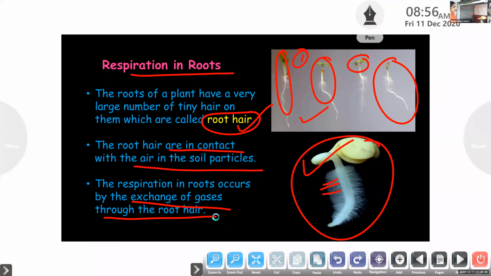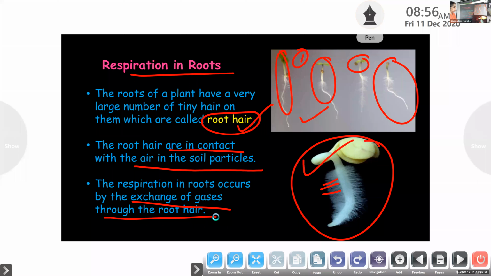Where can you see roots? Underground, under the soil, right? So these root hairs are very thin and they can go in between the spaces in the soil particles. Right? They are so thin that they can go in between the soil particles. You know, in soil there are holes.